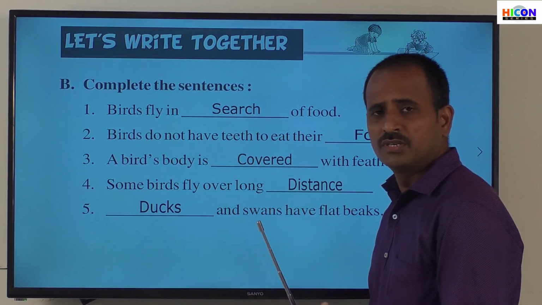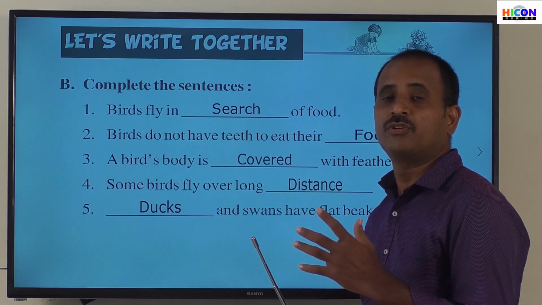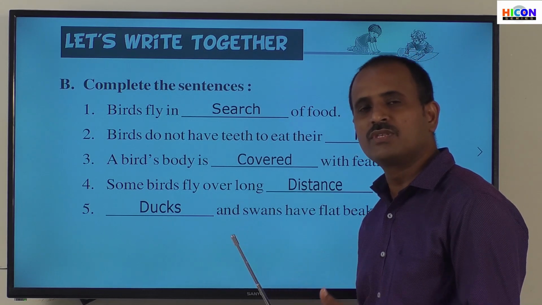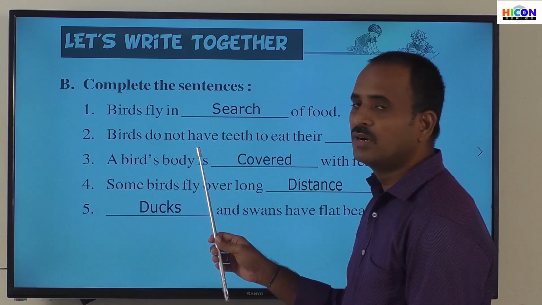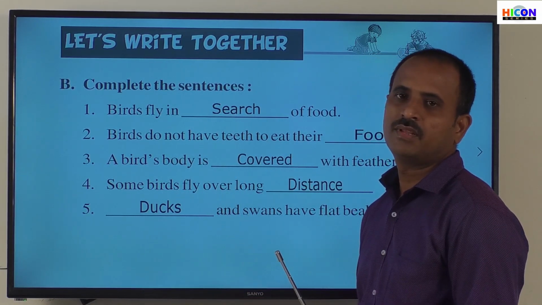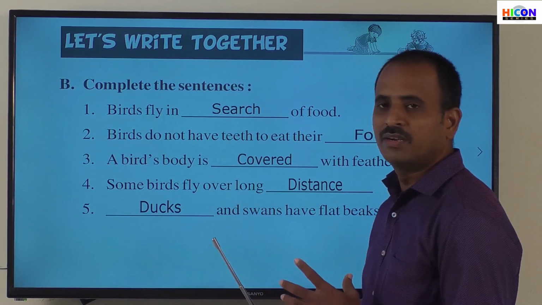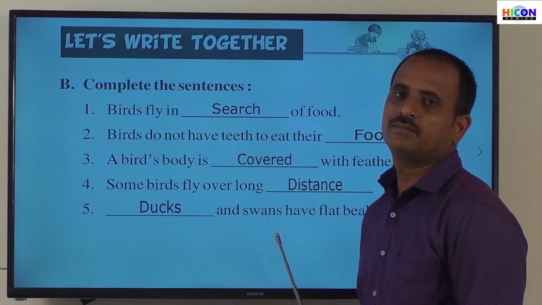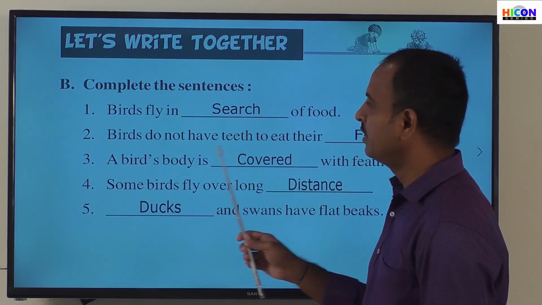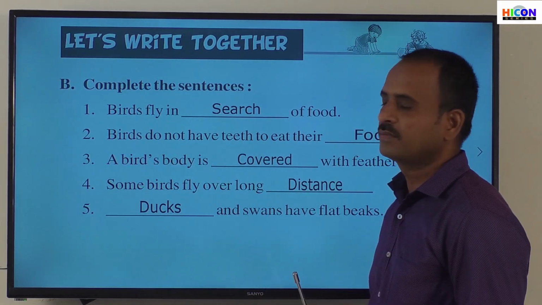So children, the birds do not have teeth. They have only beaks instead of nose and mouth. Most of the other animals have a nose and mouth, whereas the birds do not have a mouth and nose. They have only a beak. By using its beak, it can eat its food, but the beak does not have teeth in it. So the correct word for the second sentence is food. That is, birds do not have teeth to eat their food.